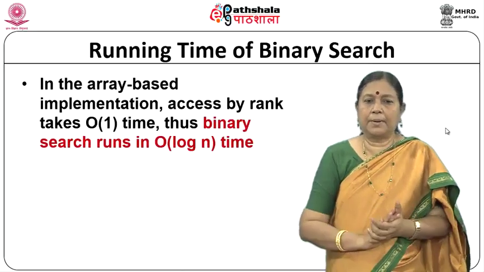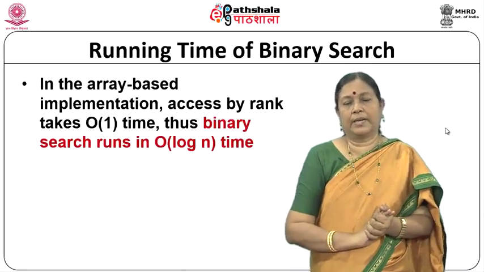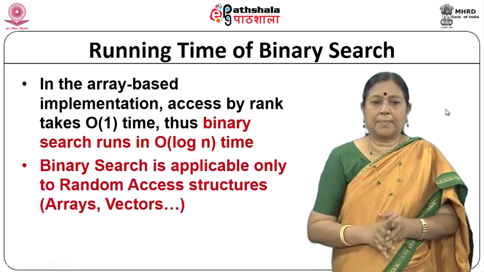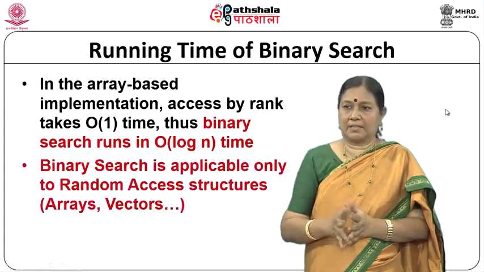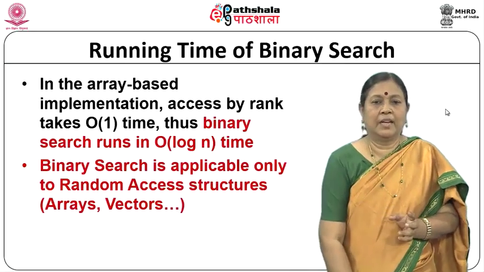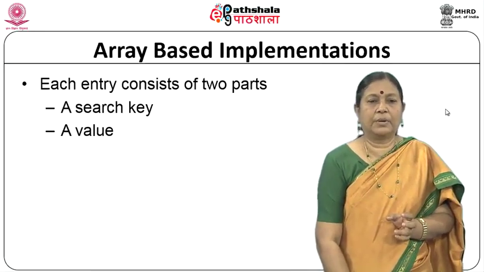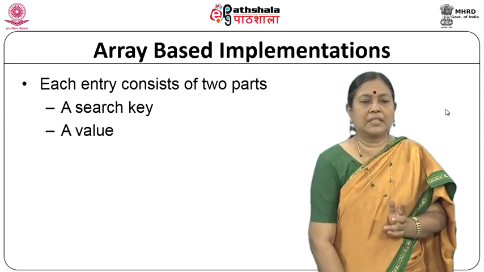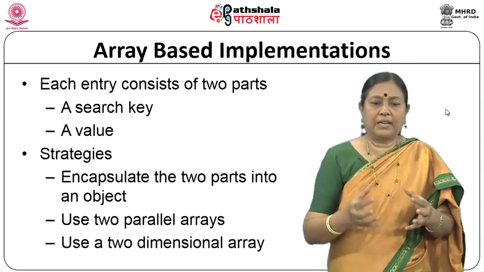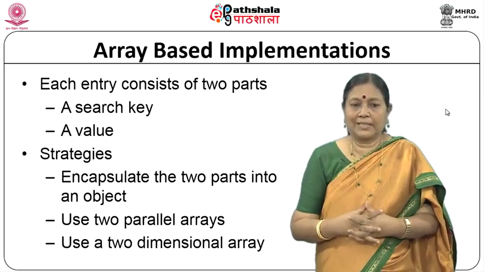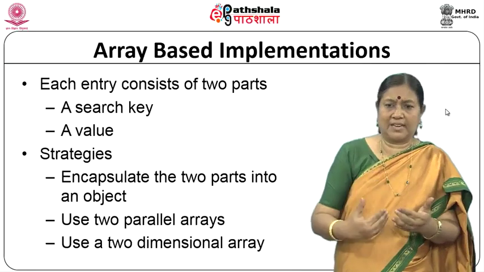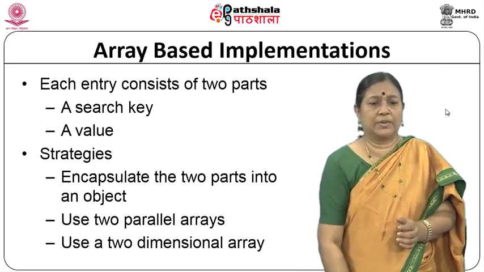Now, in the array based implementation, access by rank takes O(1) time, thus binary search runs in order of log n time. Binary search is applicable only to random access structures like arrays and vectors. Now, in array based implementation, each entry consists of two parts, search key and value. You have to encapsulate the two parts as an object, and you can use two parallel arrays or you can use a two dimensional array.